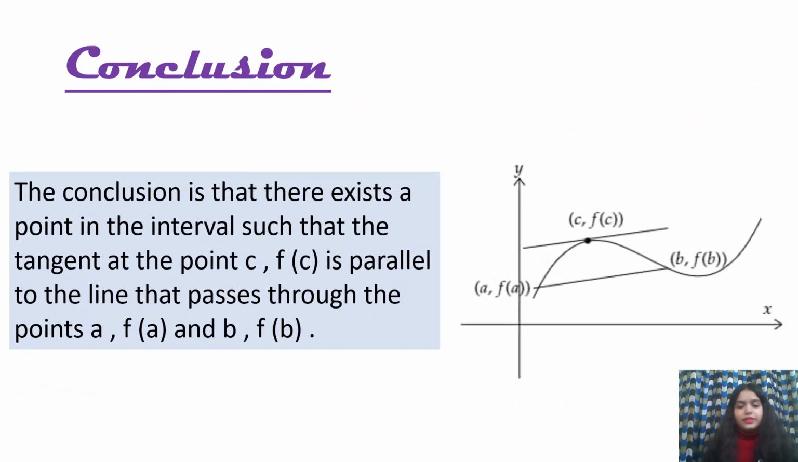After this, in the conclusion, we can say that there exists a point c in the interval such that the tangent at the point c, f of c, is parallel to the line that passes through the points A comma f of A and B comma f of B. Here you can see the graph of the function we studied before during the proof. So this is its graph, and you know that the point c comes out like this.